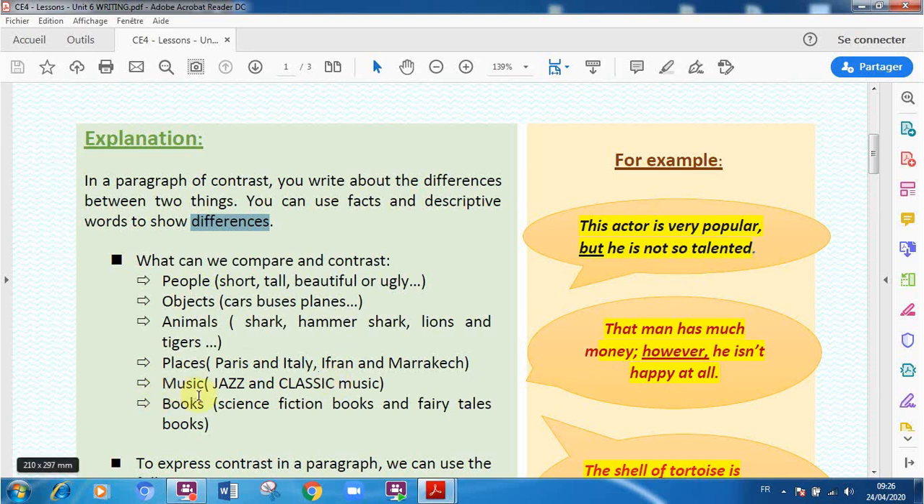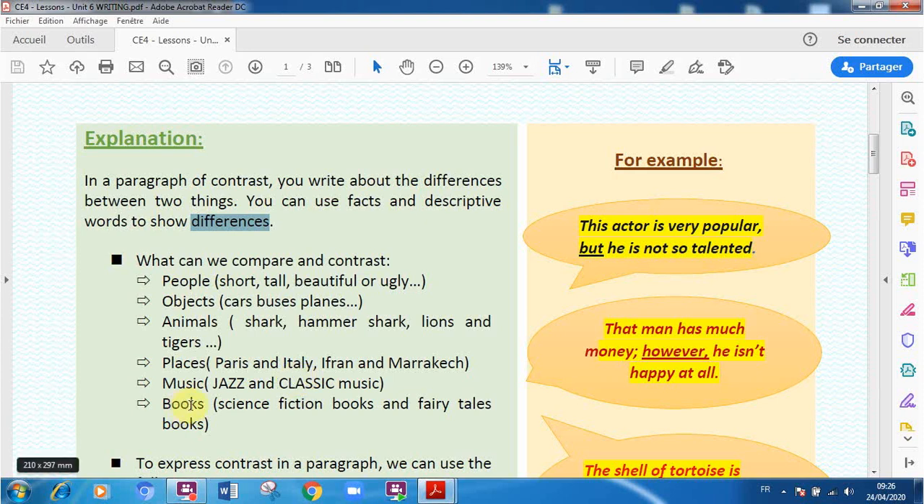Also, we can compare music. For example, we can compare between jazz and classical music. For jazz music, they use just two instruments, just the piano and the saxophone. But for classical music, we can hear sounds of many instruments like the piano, the violin, the cello. So here I'm comparing between them by using such words.